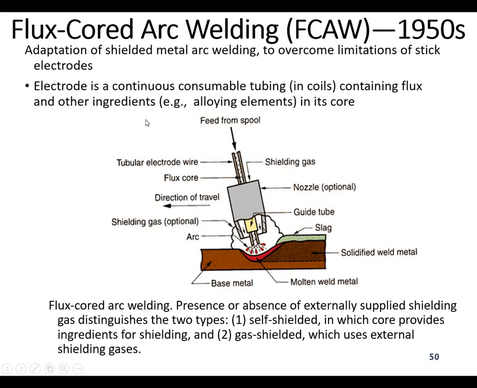The electrode is a continuous consumable tubing in the form of a coil, containing flux and other ingredients in its core, because in its core it in fact already contains the flux.